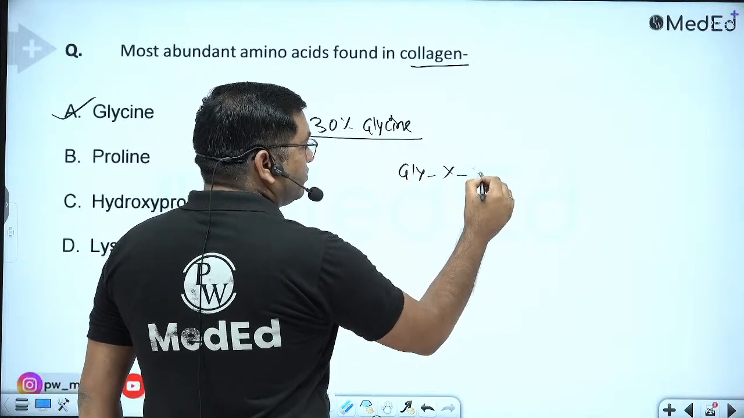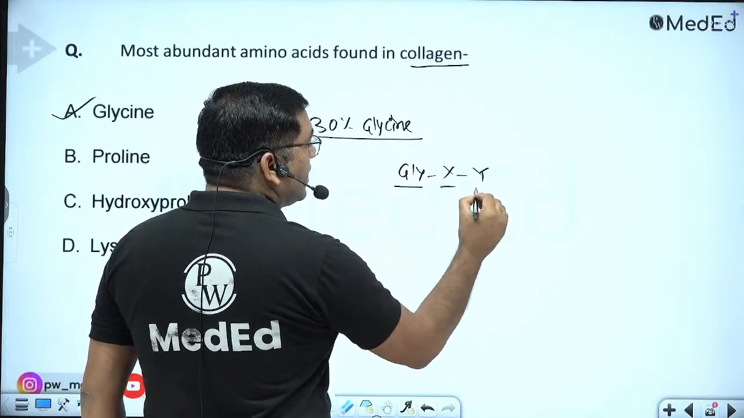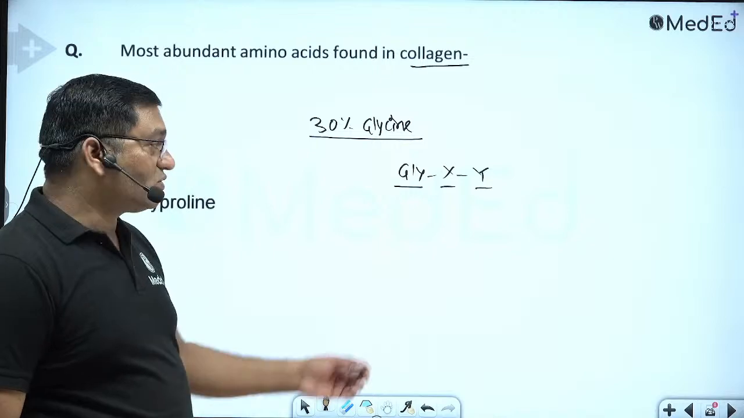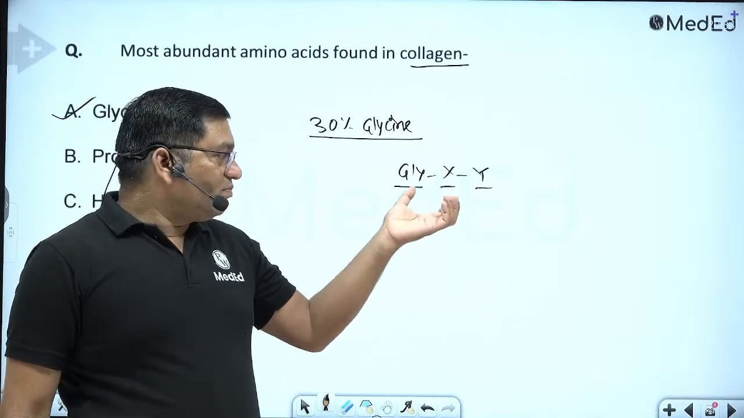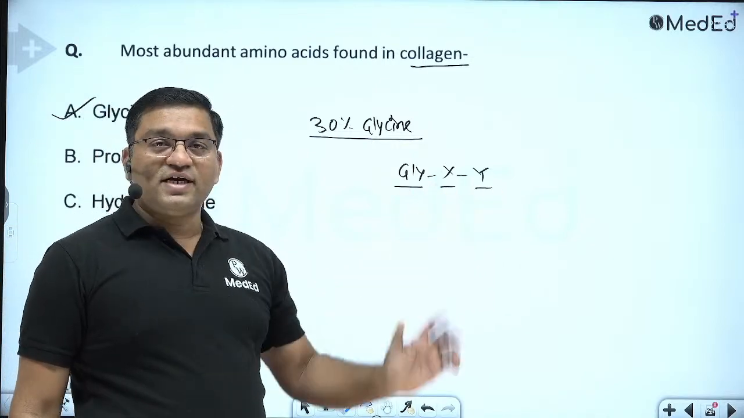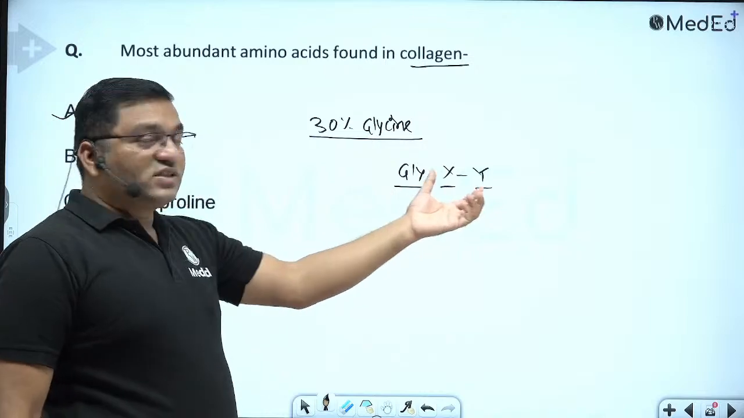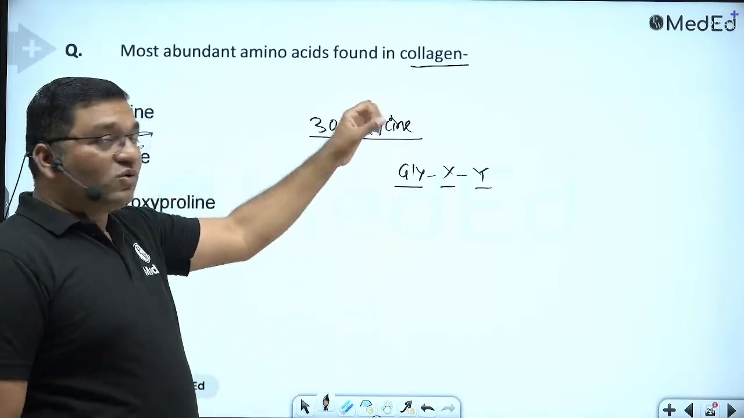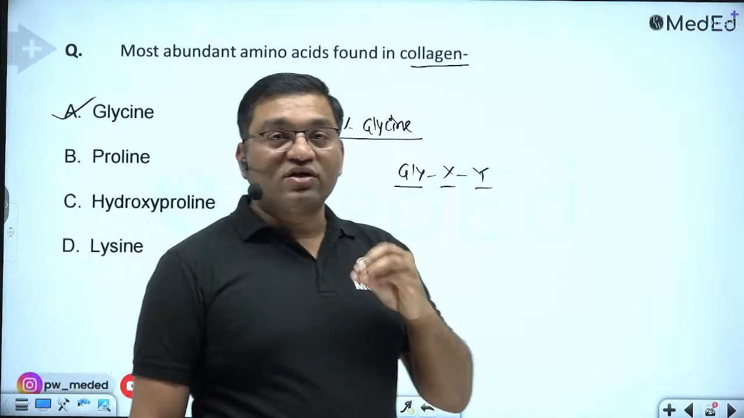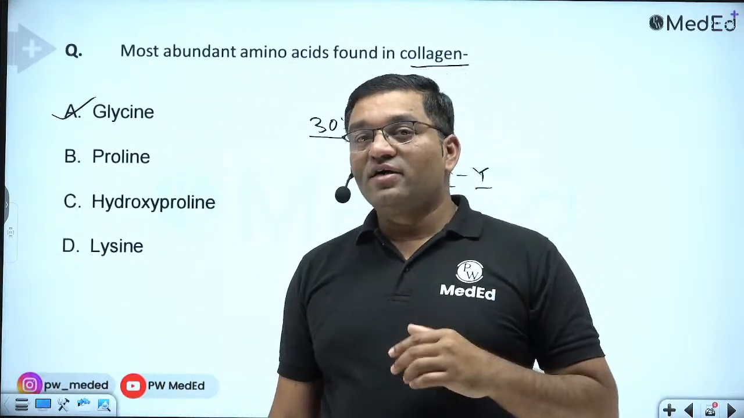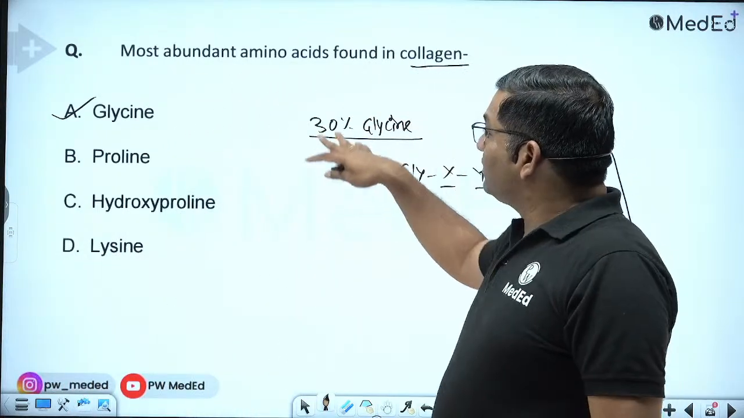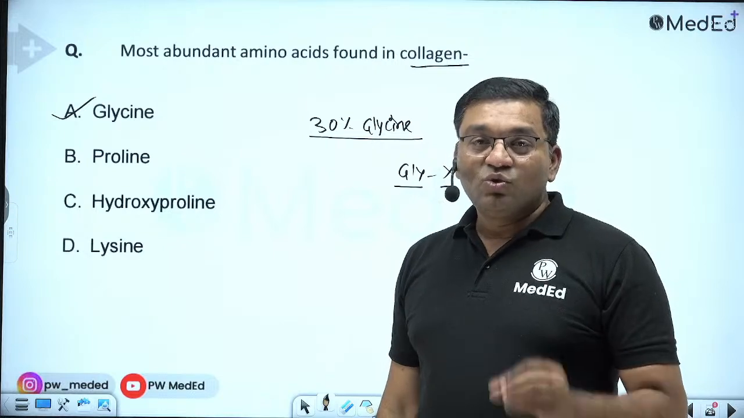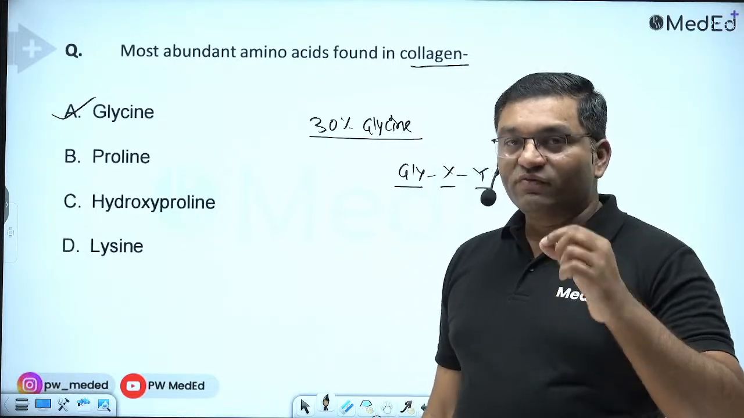Glycine, proline, hydroxyproline, glycine, proline, hydroxyproline, glycine-X-Y. Mainly X is proline and Y is hydroxyproline. So glycine-X-Y is important, followed by lysine, which is important in the structure of collagen. It is a triple helical structure with a quarter staggered arrangement in the collagen.